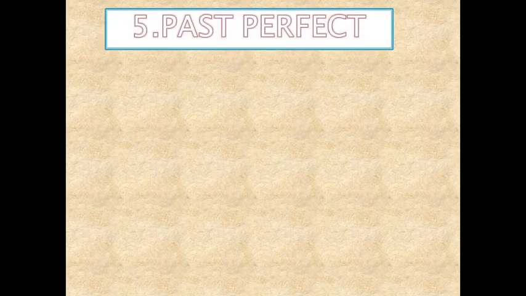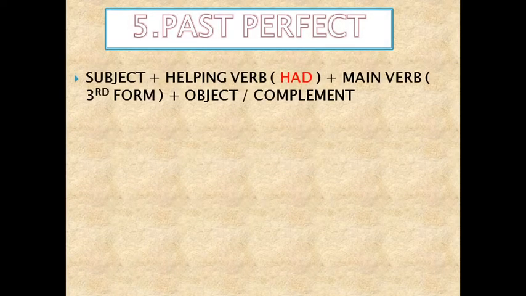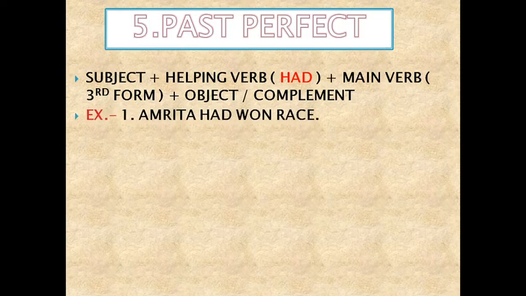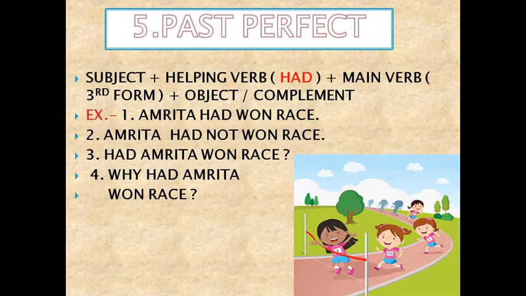Dear friends, let us move to past perfect tense. As we used the third form in present perfect, here also we will use the third form. But the helping verb we have to change. Had we have to use. Either singular subject or plural subject, we will use only had. Let us see one example. Amrita had won the race. Negative. Amrita had not won the race. Interrogative. Had Amrita won the race? And with a WH word, why had Amrita won the race?